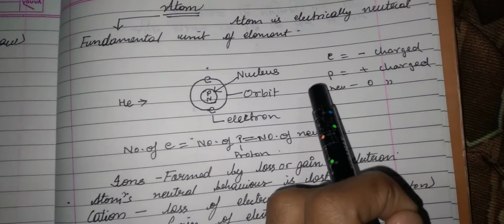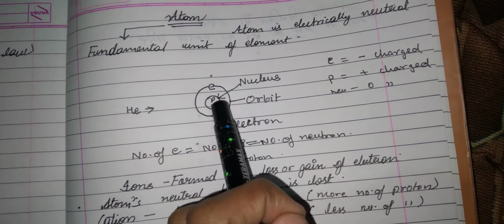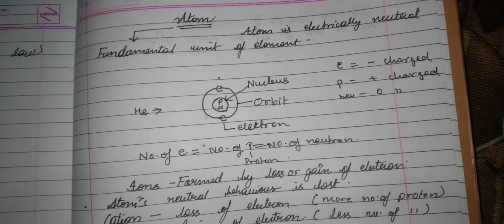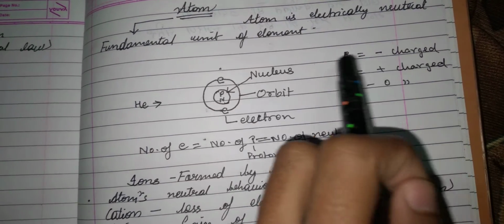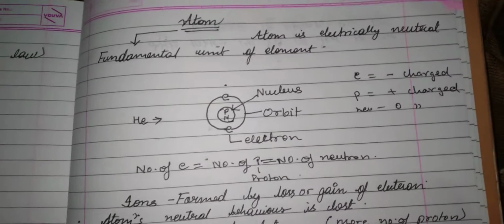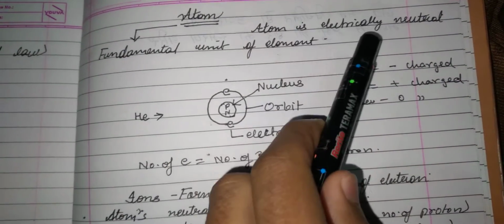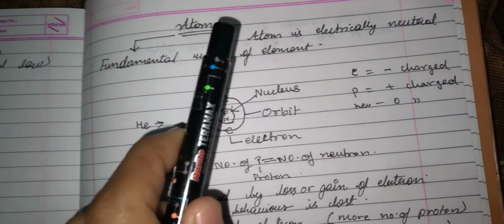Due to the presence of proton in the nucleus, it will have positive charge uniformly distributed over it, and negatively charged electron revolves around the nucleus. Atom is electrically neutral, that is, atom bears no charge.